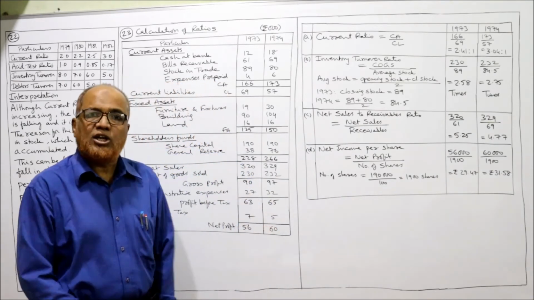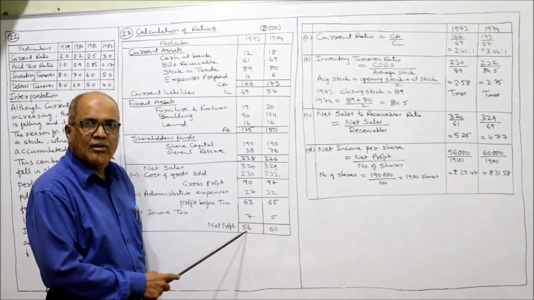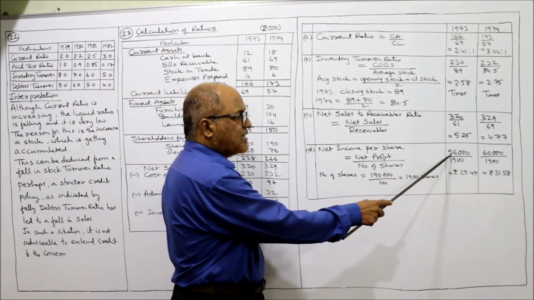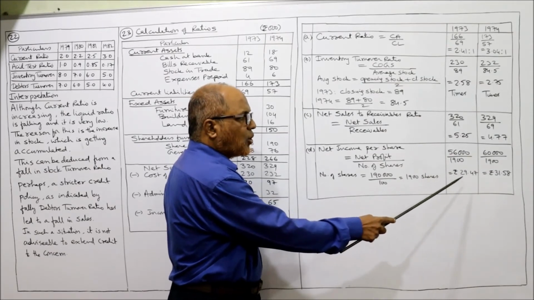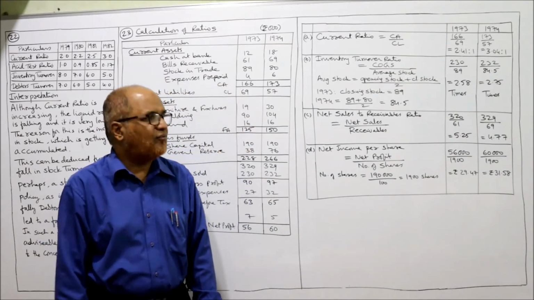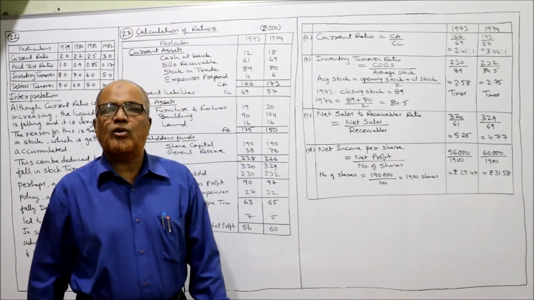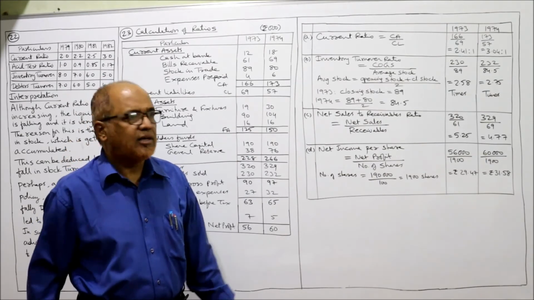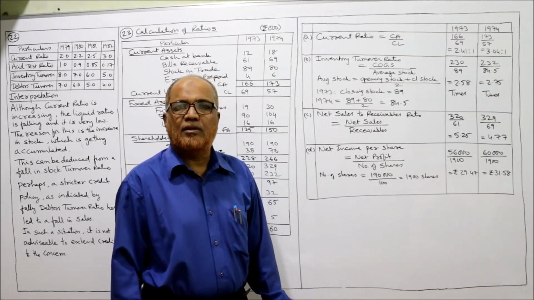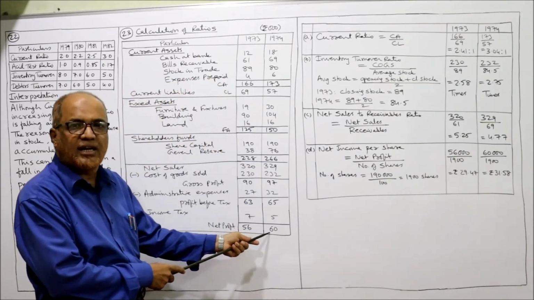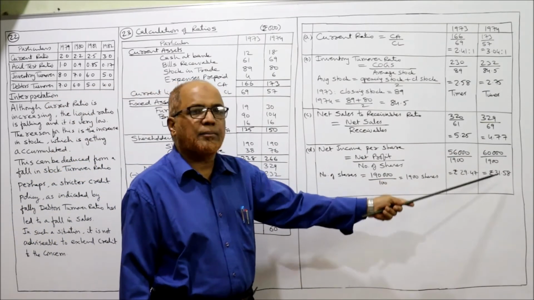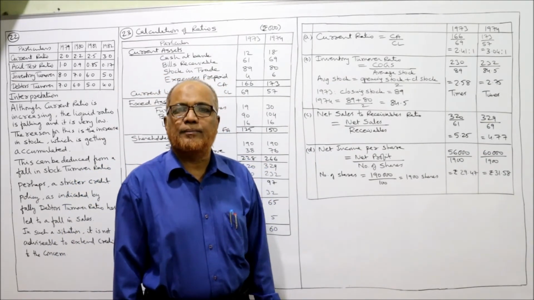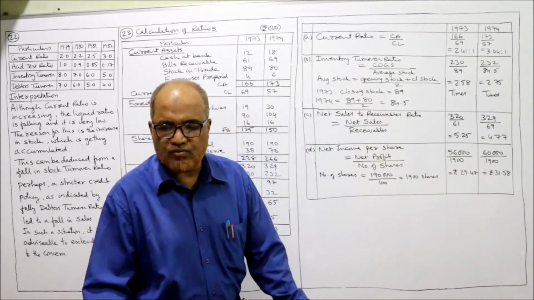So what is the net profit? 56,000 rupees is the net profit. So I'll divide 56,000 by 1900 shares. 29.47. So 29.47 is the net income per share. Net profit per share is 29.47 rupees. Whereas for 1973, 60,000 is the net profit. So 60,000 rupees divided by 1900 shares. So per share net income is 31.58 rupees. That's it. So all the four ratios we have calculated.